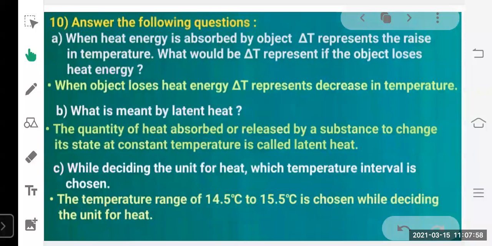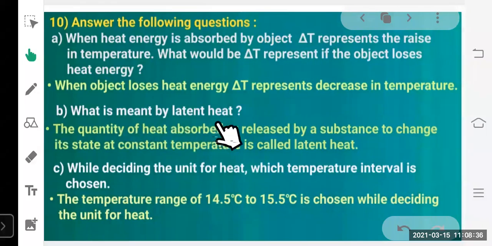Okay. Now, next question. Answer the following question. When heat energy is absorbed by an object, delta T represents the rise in temperature. This delta means change in temperature. Okay. So, what would delta T represent if the object loses heat energy? So, when an object loses heat energy, delta T represents the decrease in temperature. So this delta T is used for both the processes, when heat is increased or when heat is lost. Both are shown by this delta T.